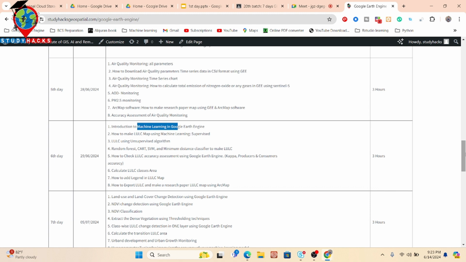So a lot of things will be covered, as well as how we can check the accuracy assessment in Google Earth Engine: different types of accuracy, overall accuracy, producer accuracy, consumer accuracy, calculating the land use land cover class areas, how to add the legend, and finally how to export the land use land cover map for a research paper using the ArcMap software.